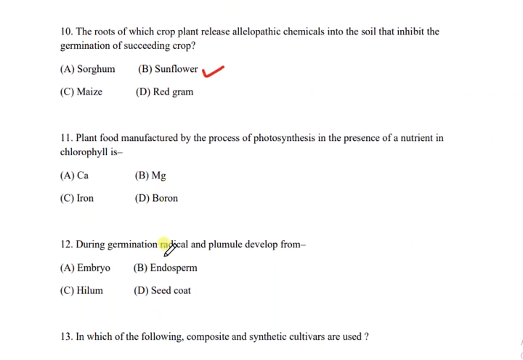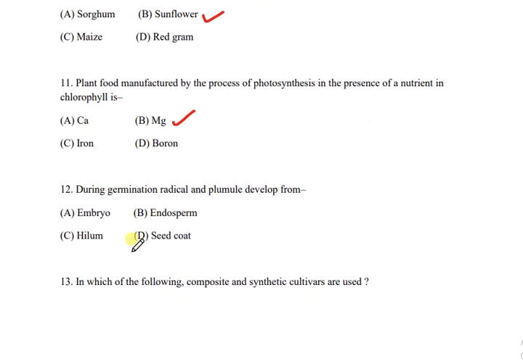Then question number 11. Plant food manufactured by the process of photosynthesis in the presence of chlorophyll requires which nutrient element? Calcium, magnesium, iron, or boron? And the correct answer is B, that is magnesium.